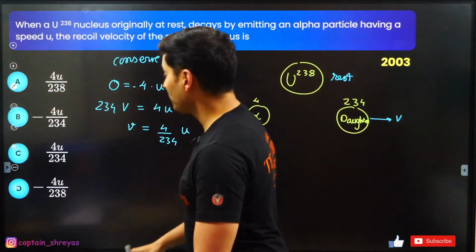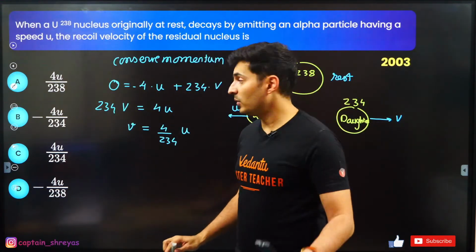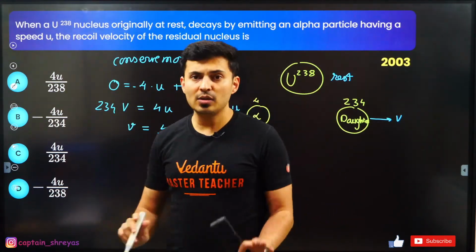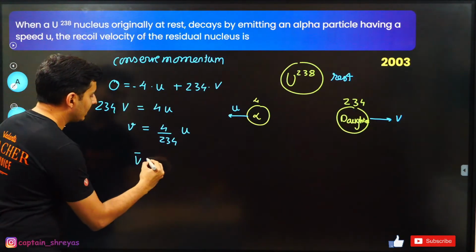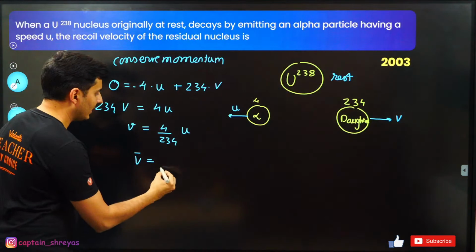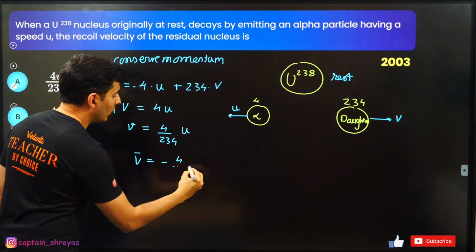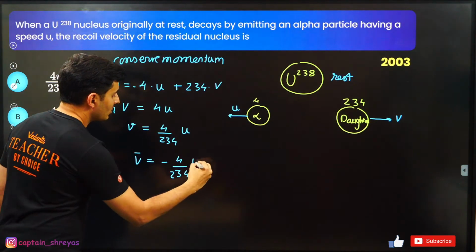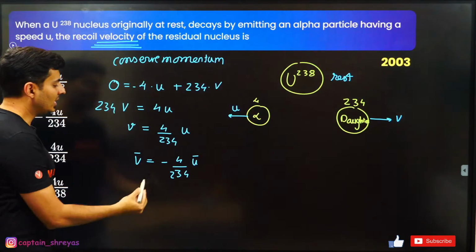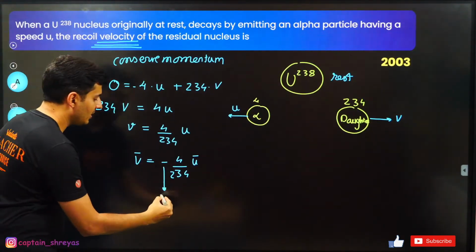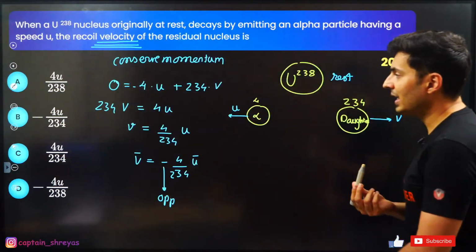Now many students after looking at this immediately mark this, but be careful. Although this equation looks fine, this is just the magnitude comparison. If you look at it vector wise, the final velocity is negative, opposite direction, right? So 4 by 234 times of this velocity. And since the question says velocity, you need to put this minus sign, because they are opposite in directions.